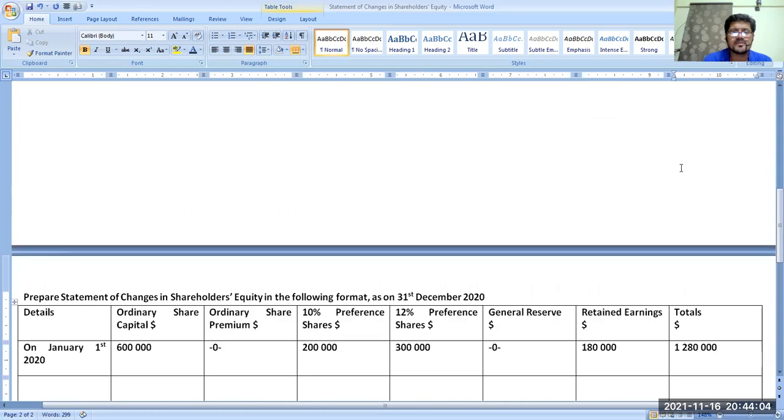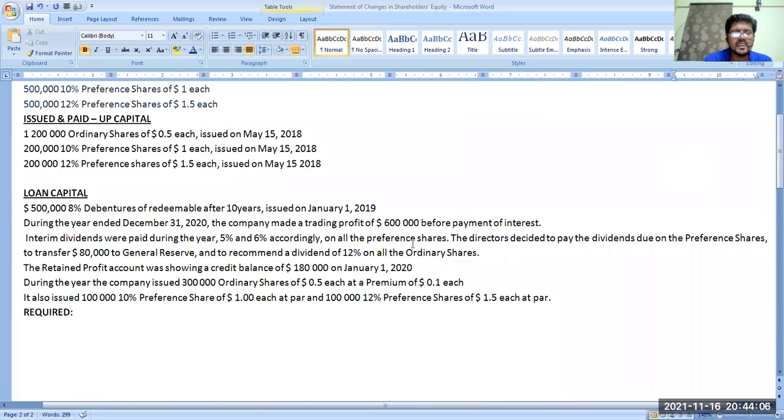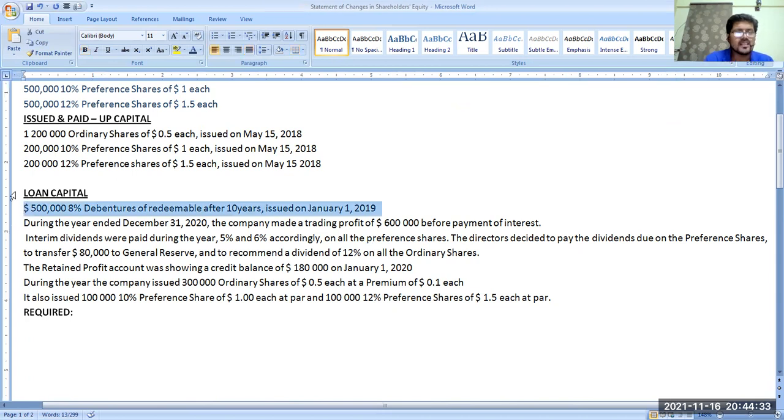Now, next step is profit. During the year ended 31st December 2020, the company made a trading profit of 600,000 before payment of interest. In the statement of changes in equity, we don't include debentures and their interest, so we have to calculate profit after interest. Your debentures are given here, $500,000.